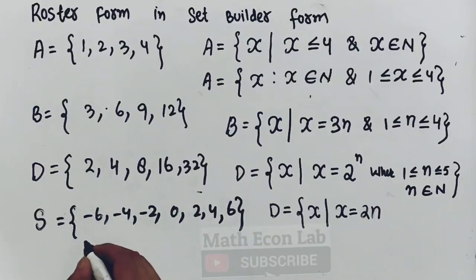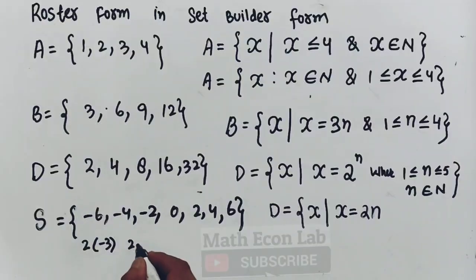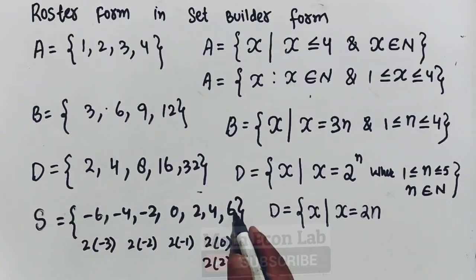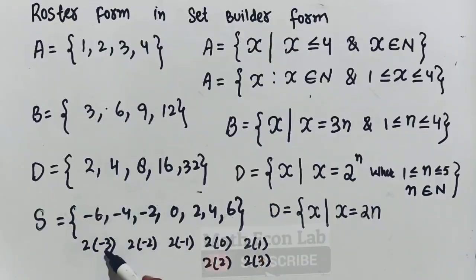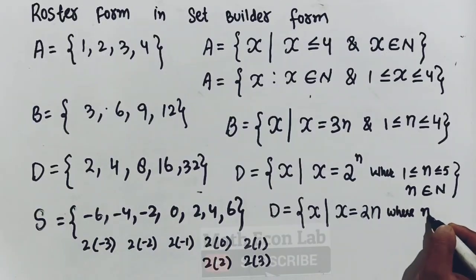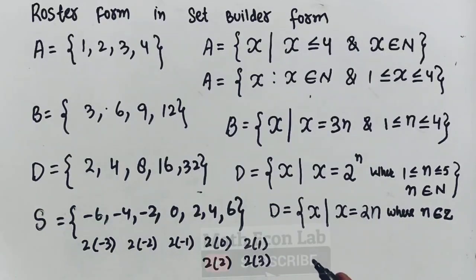If we look, 2 into -3 is -6, 2 into -2 is -4, 2 into -1 is -2, then 2 into 0 is 0, then 2 into 1 is 2, likewise 2 into 2 is 4, and 2 into 3 is 6. Obviously for n we have -3, -2, -1, 0, 1, 2, 3. That means we can write it like this, where n belongs to the integers, because in integers we take positive numbers and negative numbers also.